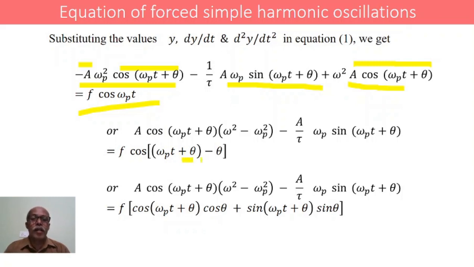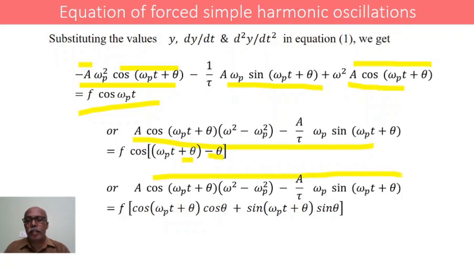We have added and subtracted the θ. Now, the LHS remains the same. There is no change in LHS. We are expanding the RHS.